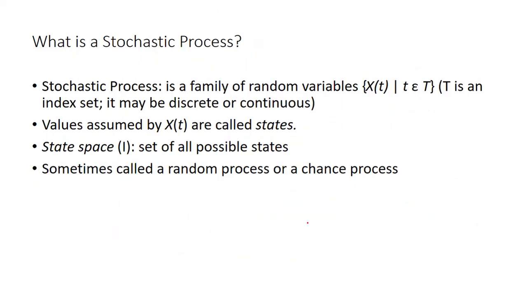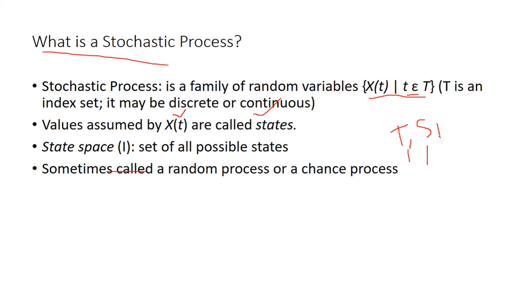Now we can move to what is stochastic process. A stochastic process is a family of random variables, X_t such that t belongs to T. T is an index set. It may be discrete or continuous. Stochastic processes mainly depend upon time and state space, either discrete time or continuous time.